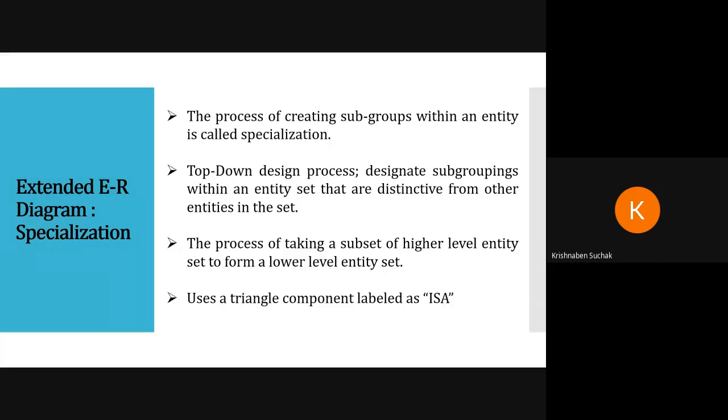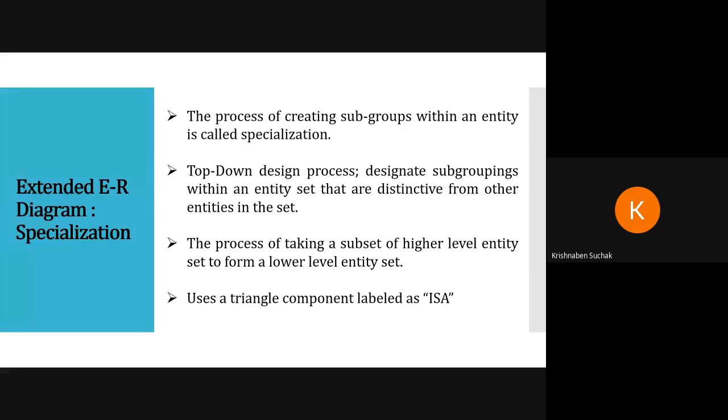In attributes we saw that there would be sub attributes. Name would be first name, middle name and last name, right? So those are sub attributes. Now if an entity is creating any subgroup, then we will call that specialization. So this is a top down design process, because one entity would be the main entity, then that would be creating different entities.